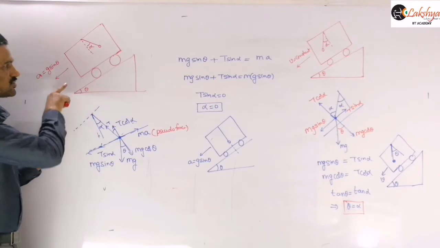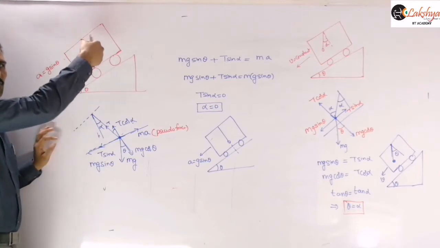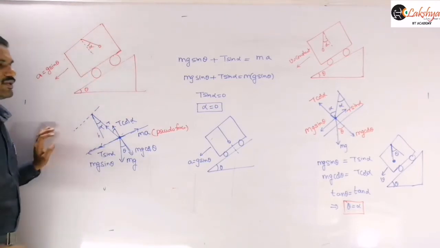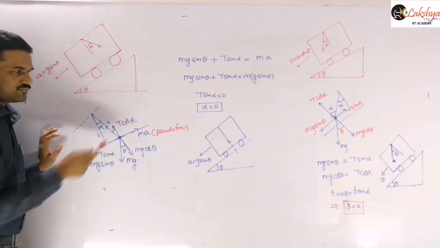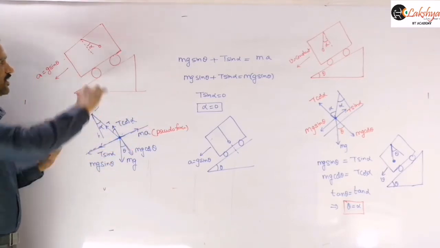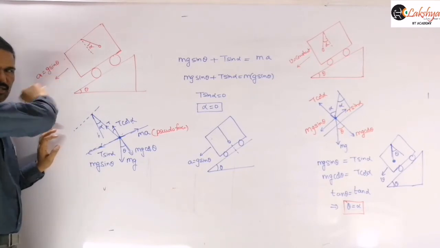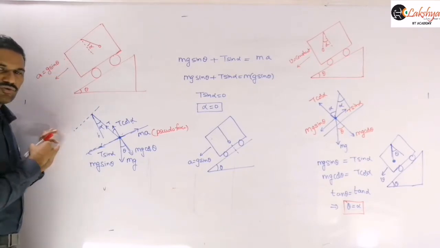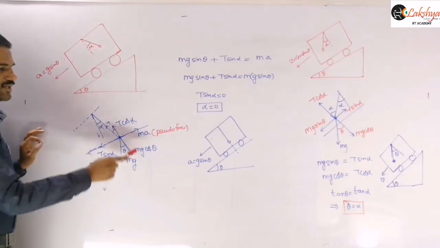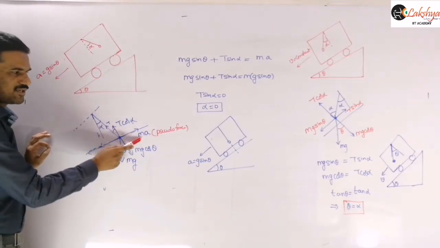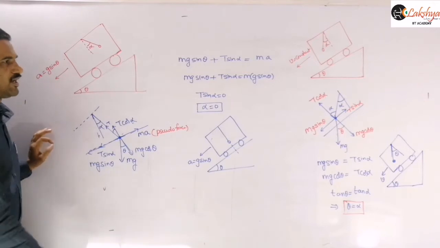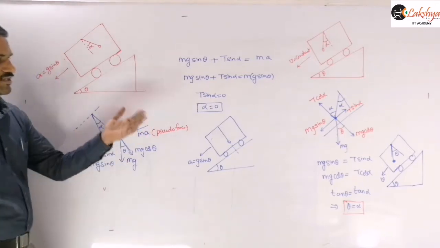And now the pseudo force will be there. Since we are solving in the non-inertial frame, we are taking the pseudo force. The frame of reference is sliding down here, that means its acceleration is down the inclined plane. So our pseudo force should be upwards, up the inclined plane, which is nothing but ma, the pseudo force. And that a is nothing but g sin theta. Now we can substitute that.